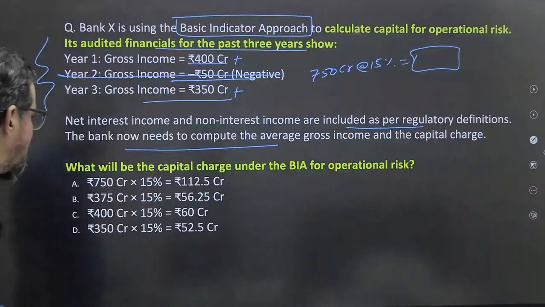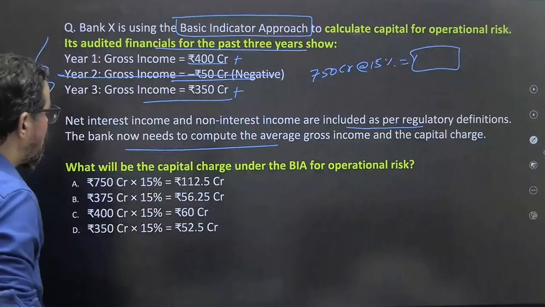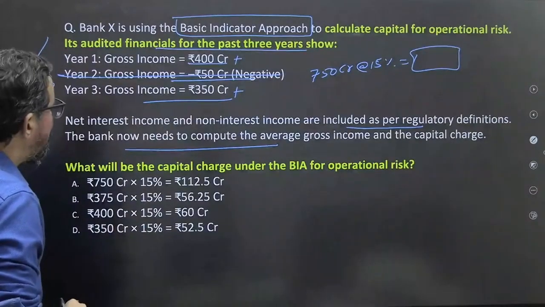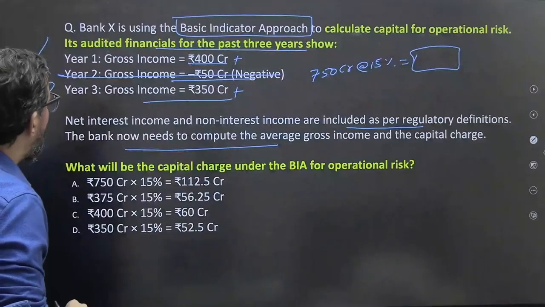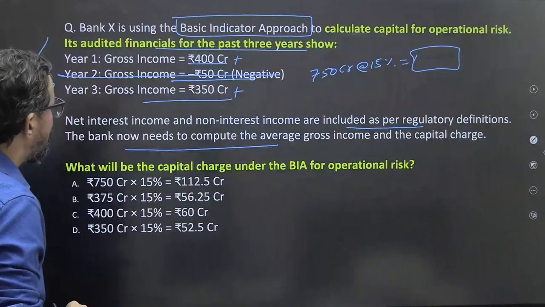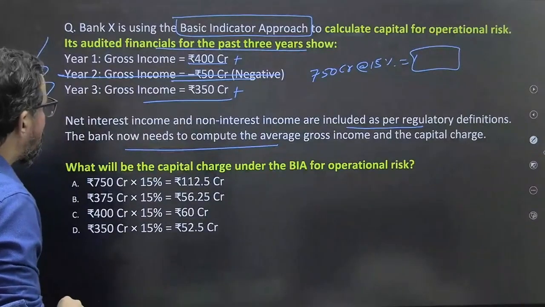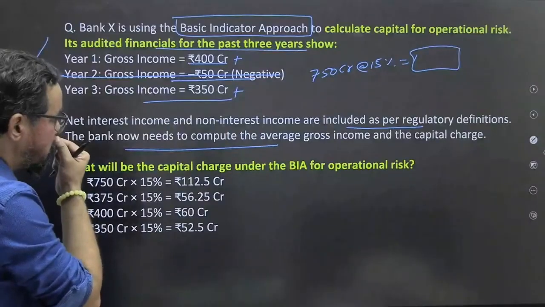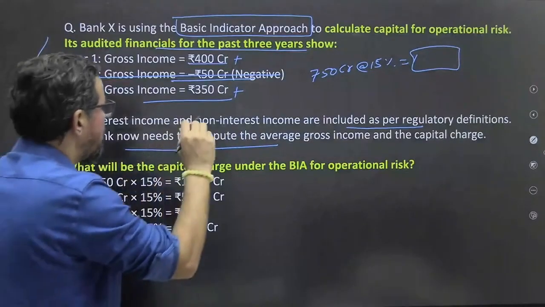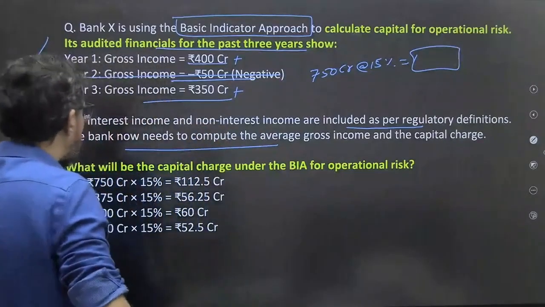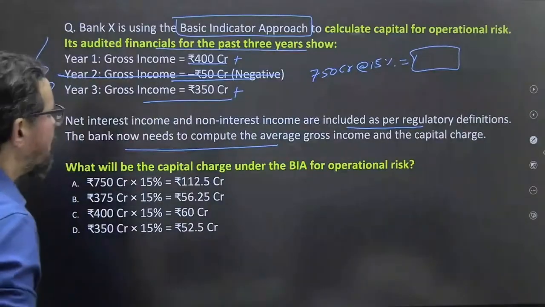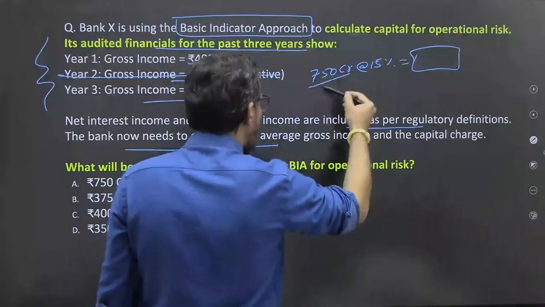So what will be the answer? Yes. B. Year 3 gross income is this, year 2 this. The bank now needs to compute the average gross income. Okay, sorry. The average of this, divided by 2.